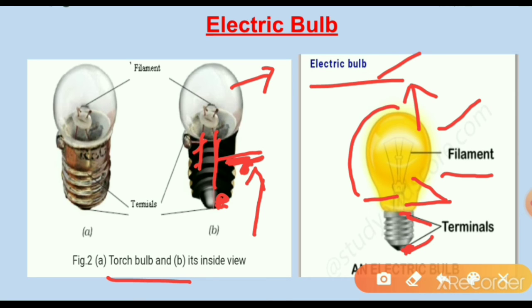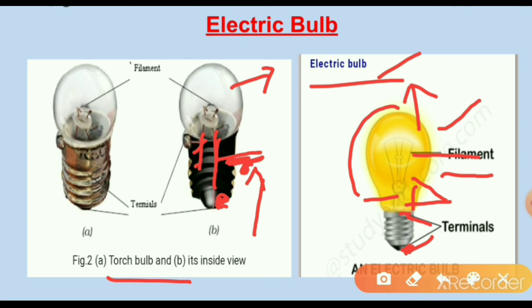The bulb contains a filament made up of tungsten metal. This filament is a thin spring-like wire. It is attached to the two metal wires inside the glass chamber. So this is what we know about the electric bulb. That is the difference between the electric torch bulb and the electric bulb.